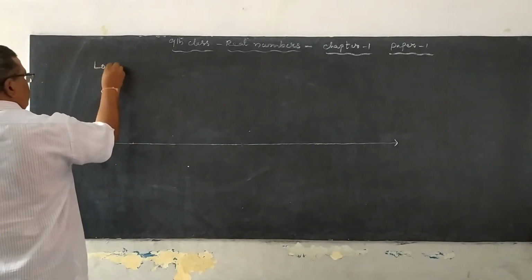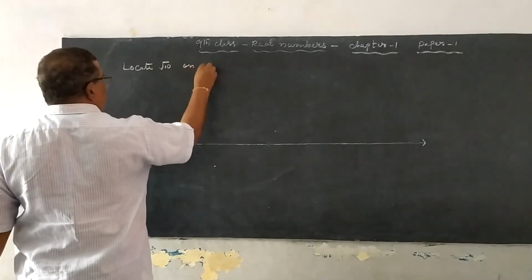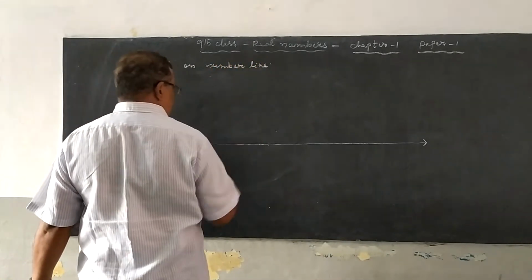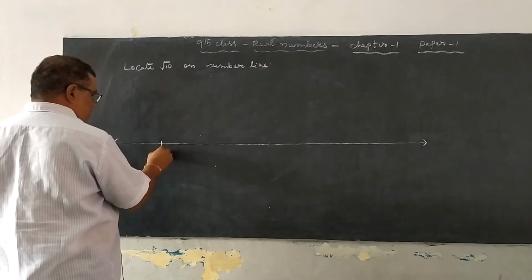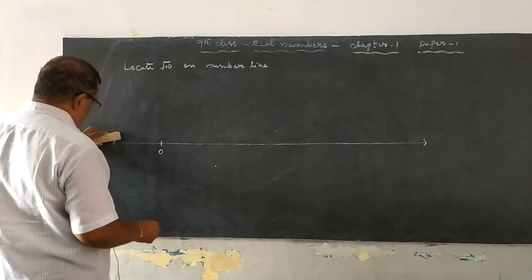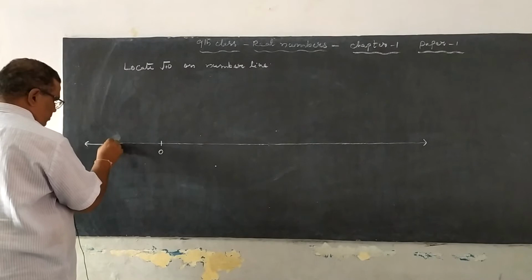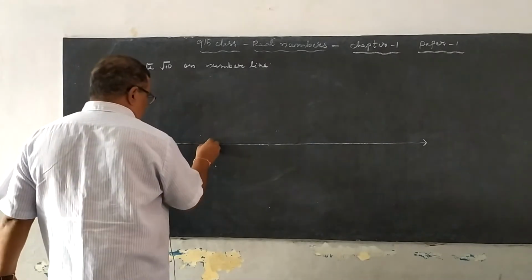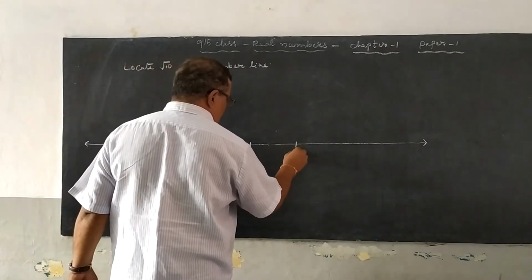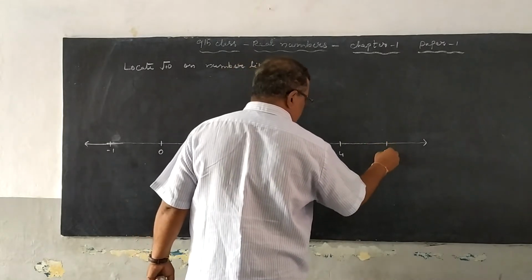Take 0 here, this is minus 1 on the integer line. Here it is 1, second unit, third unit, fourth unit and fifth unit.